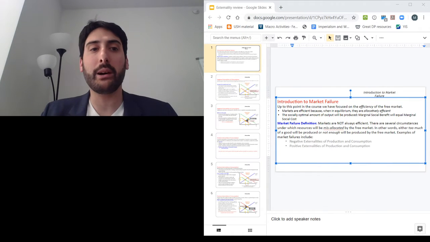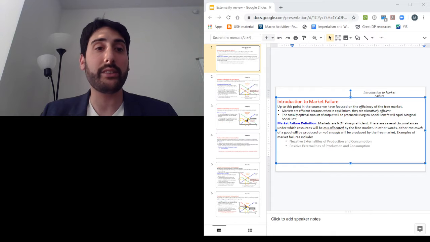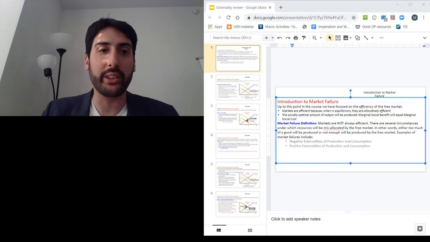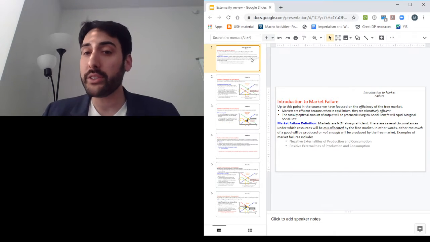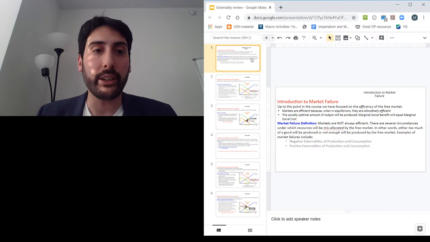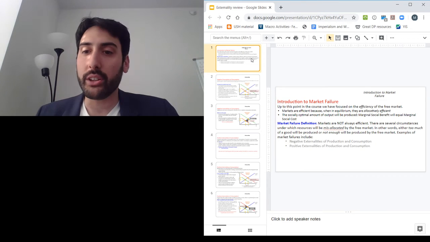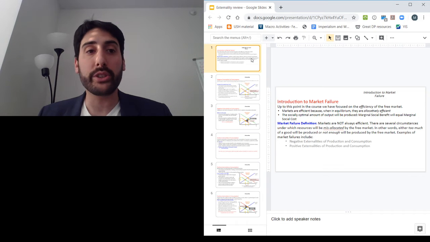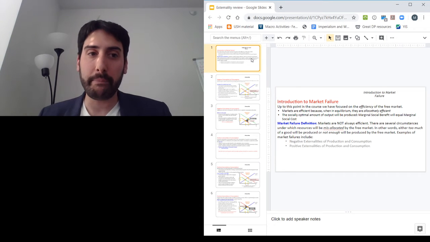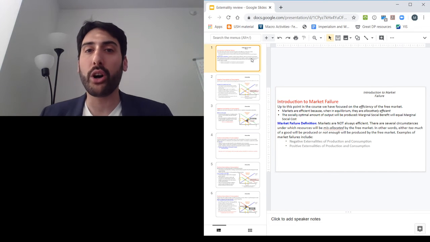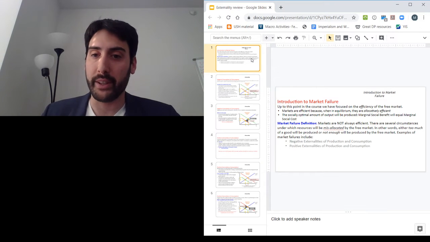I just wanted to spend a couple of minutes reviewing externalities and helping you apply that to the project that you guys have. So first, introduction to market failure. We previously have learned that in a free market, resources are allocated efficiently, which means MSC equals MSB, so marginal social cost equals marginal social benefit.